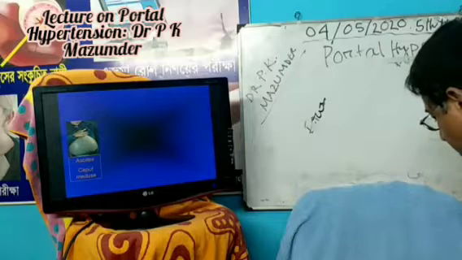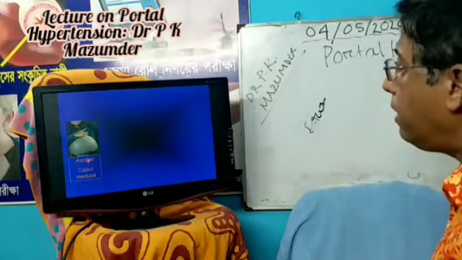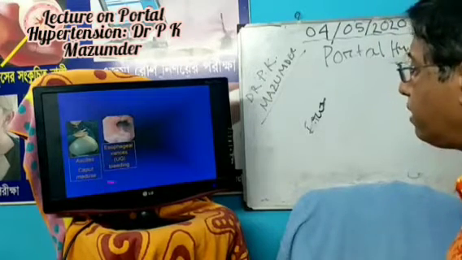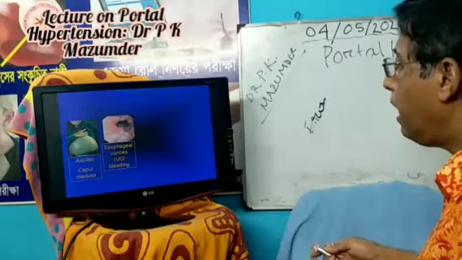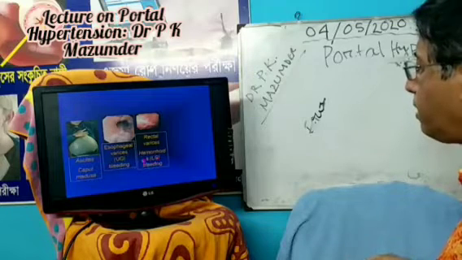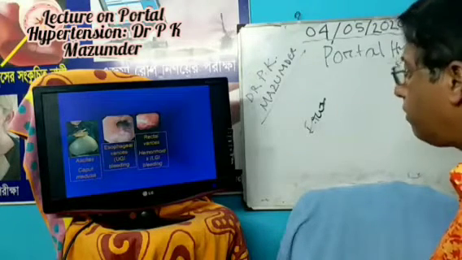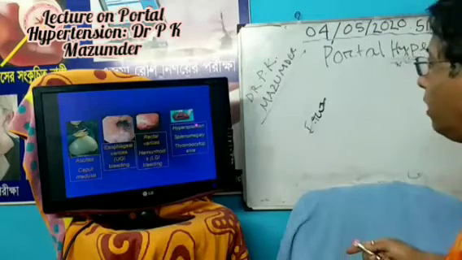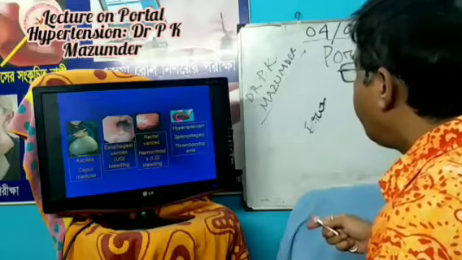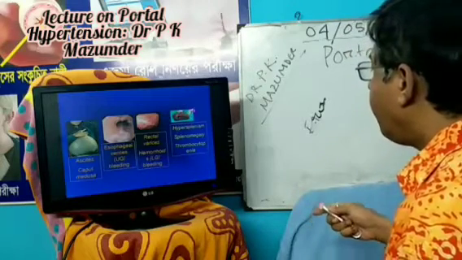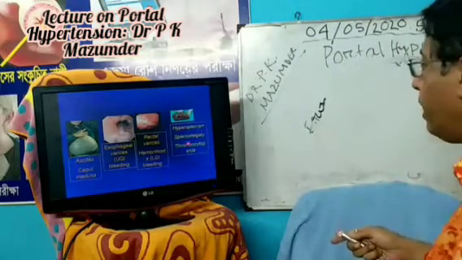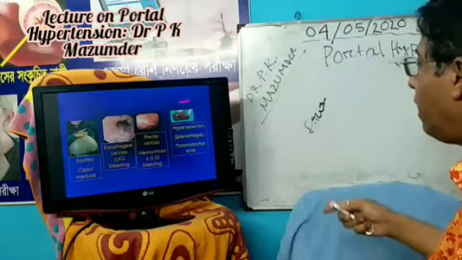This is the ascites and caput medusae. This is esophageal varices and GI tract bleeding. Rectal varices, hemorrhoidal bleeding. And look at the picture. The normal spleen is modified into the congested form and gives rise to the appearance of this type. This is hypersplenism: splenomegaly, thrombocytopenia. That is the definition of hypersplenism.